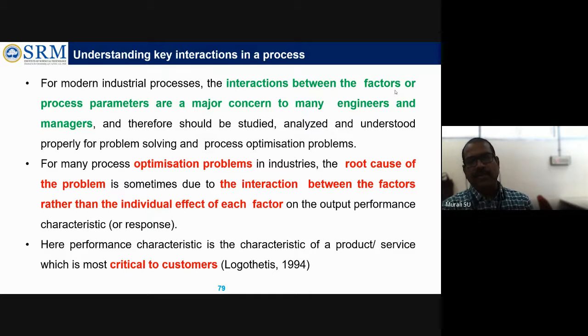The interaction between the factors or process parameters, as I said in the other example, like engine running duration or fuel, what kind of fuel they are using, is a factor. In that, there are multiple levels, like 1 hour, 2 hour, 3 hour duration, or in terms of fuel, what kind of composition the fuel is.